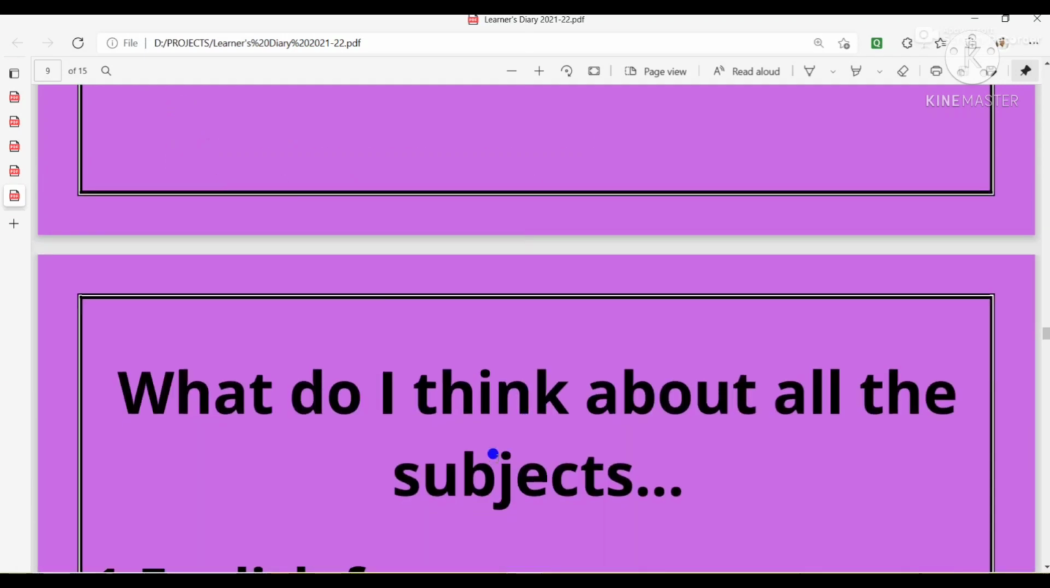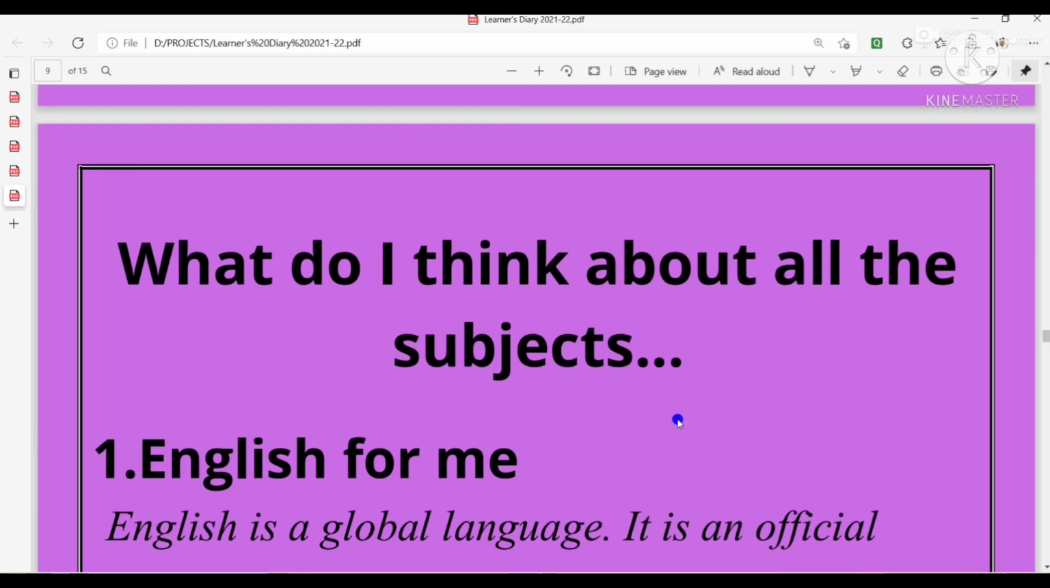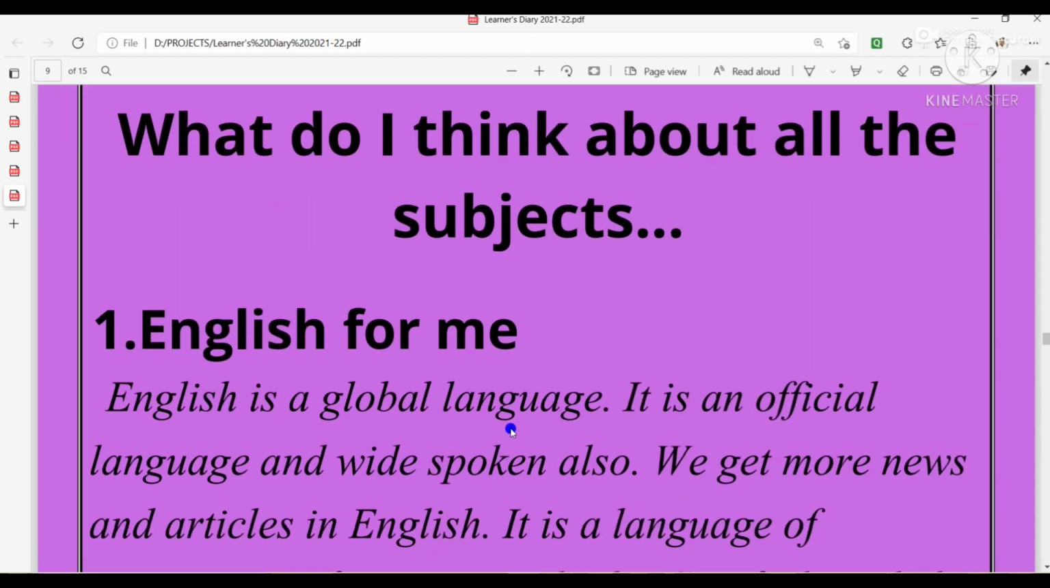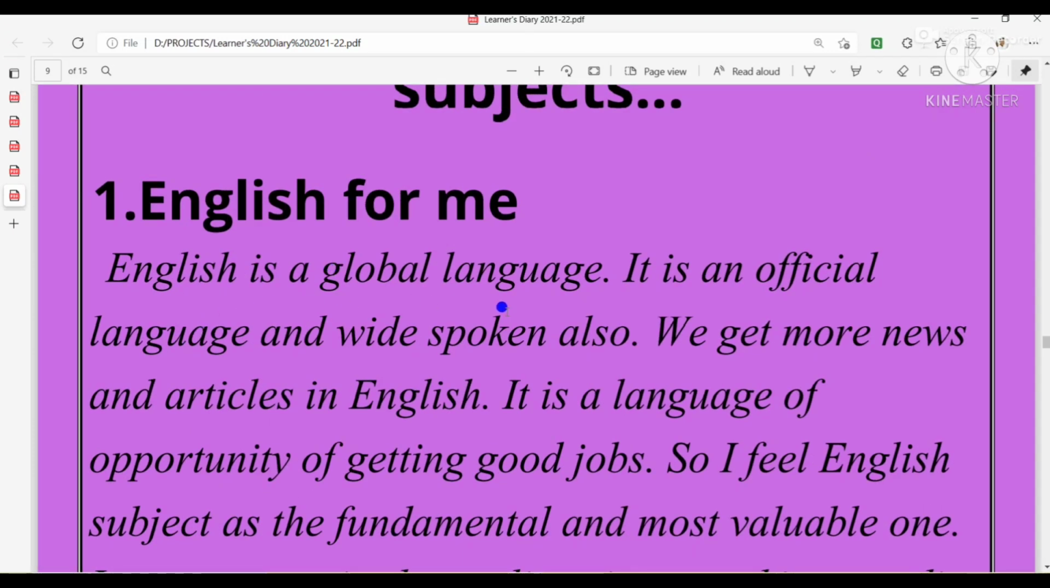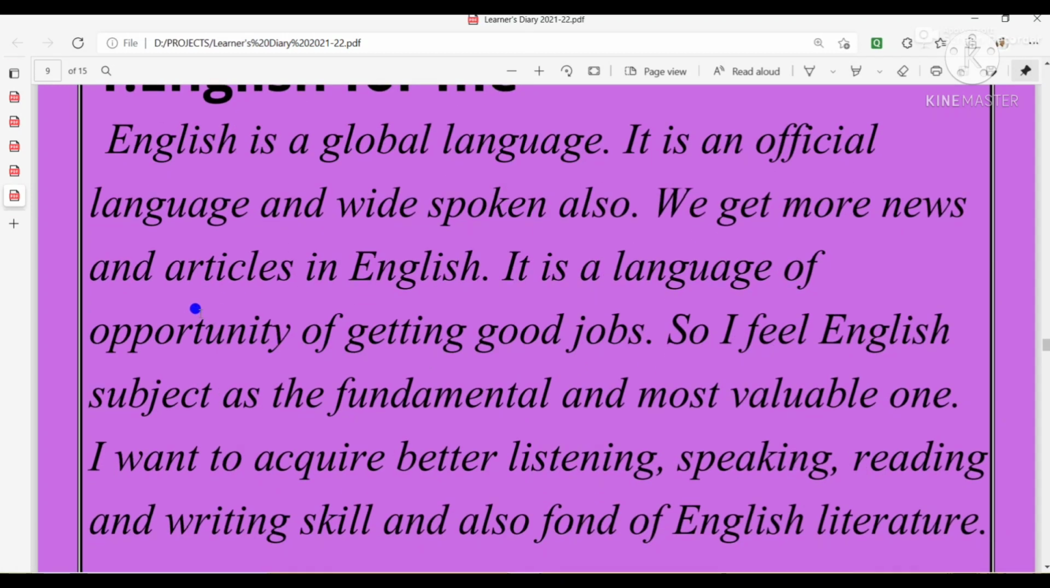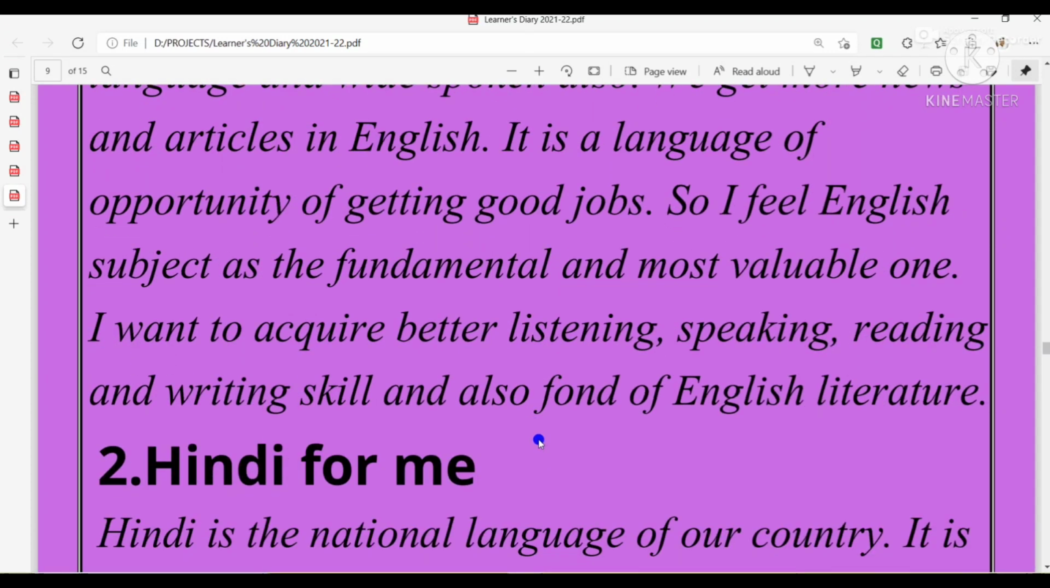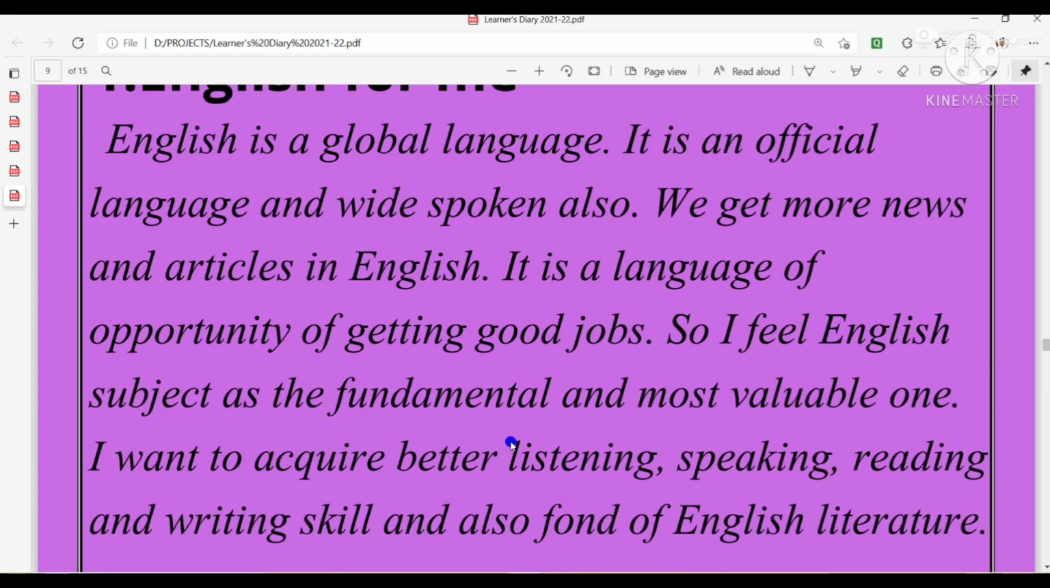Then the next phase we will discuss is what do I think about all the subjects. Here you will have to write your own opinion regarding your school subjects. I have written, you can see, English for me. English is a global language. It is an official language and widely spoken also. We get more news and articles in English. It is a language of opportunity of getting good jobs. So I feel English subject is the fundamental and most valuable one. I want to acquire better listening, speaking, reading and writing skills and am also fond of English literature. So like that you may write or copy paste or you can edit as you want.